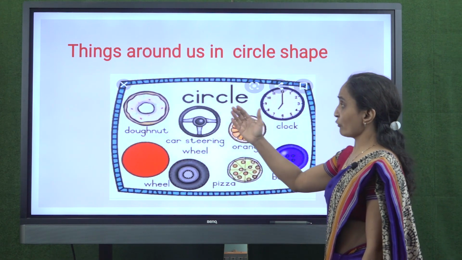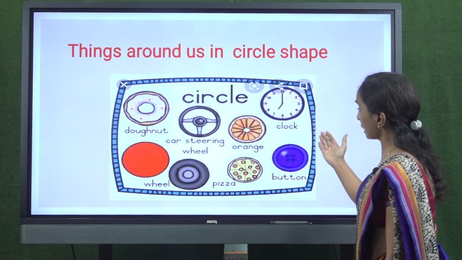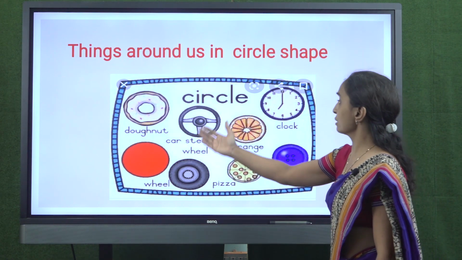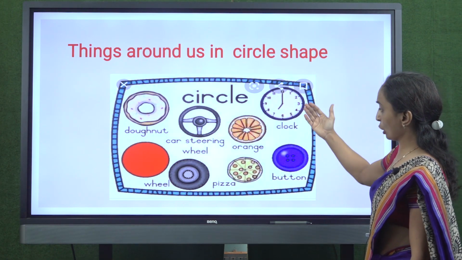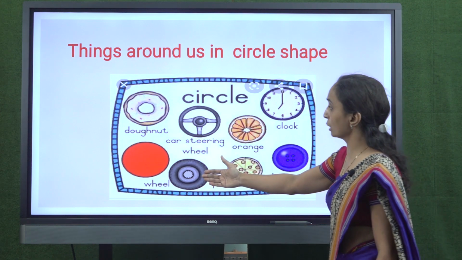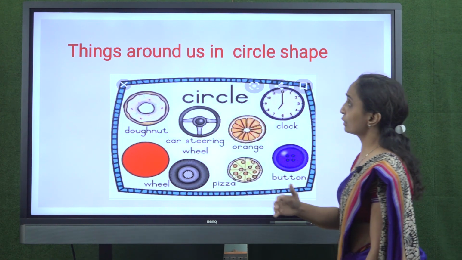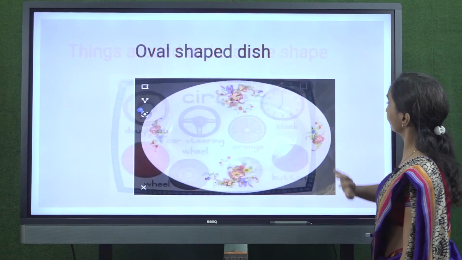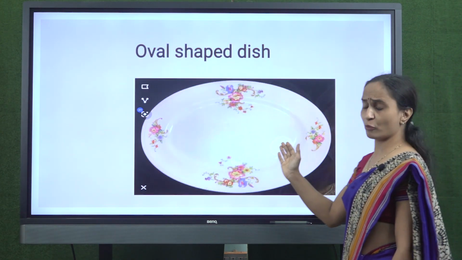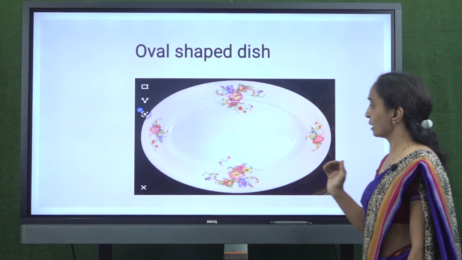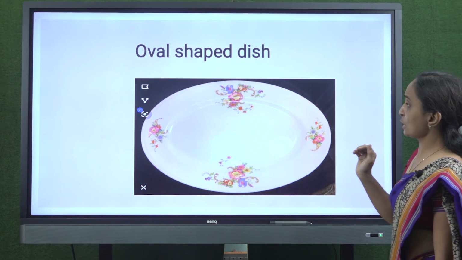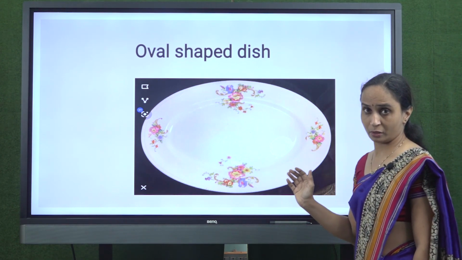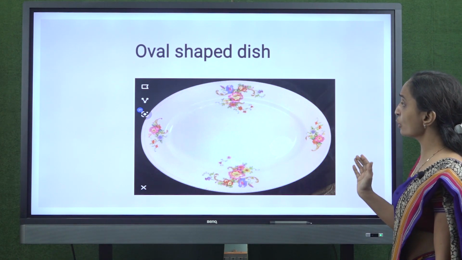Now, beta, if you see around us, then these things are in circle shape. Clock, pizza, wheel, steering of car, these many things are in circular shape. Now, have you ever seen this shape? Beta, this is called an oval shape. The shape of this dish is oval.